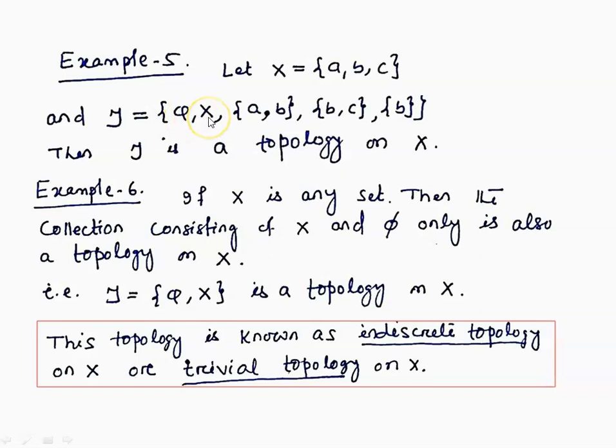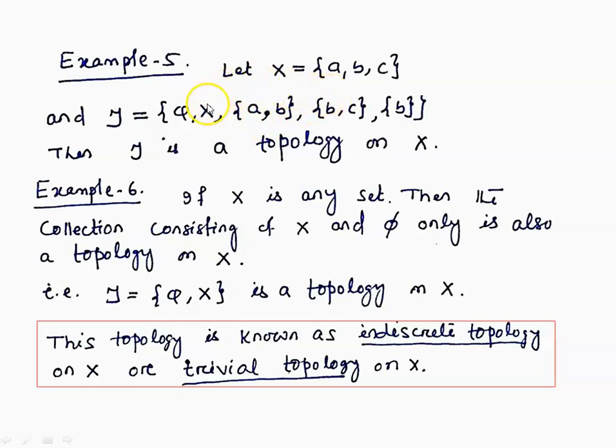The empty set and the whole space X are members of the collection tau. If we take arbitrary elements, suppose we take the first three elements from this collection and take their union, the union is the whole space X, which is in tau.